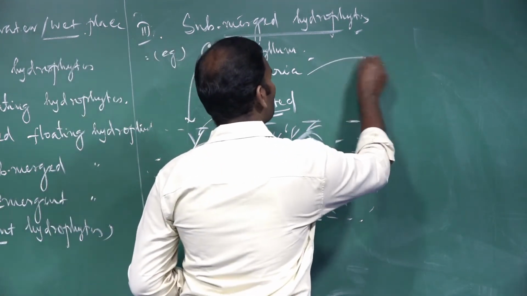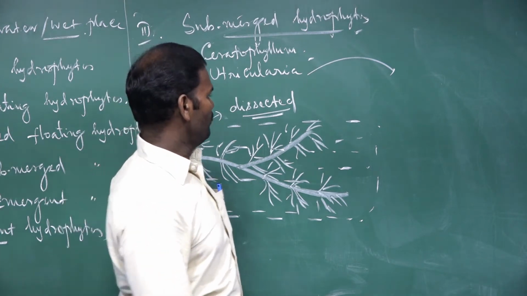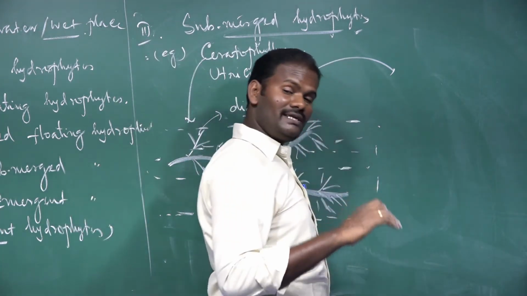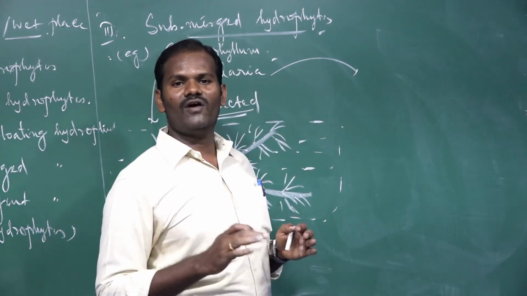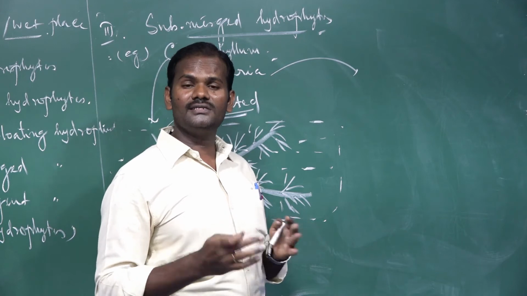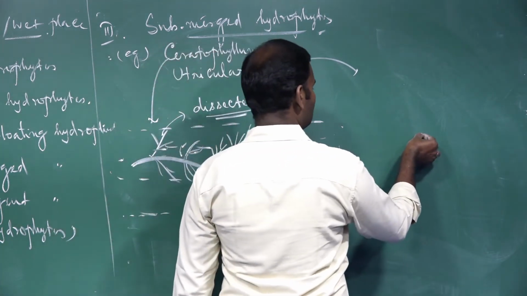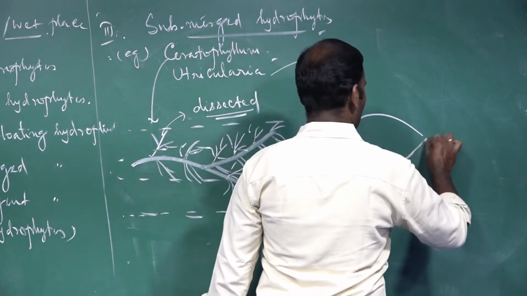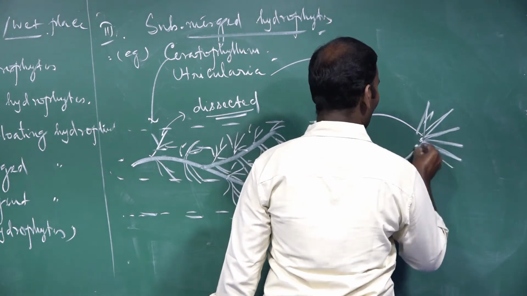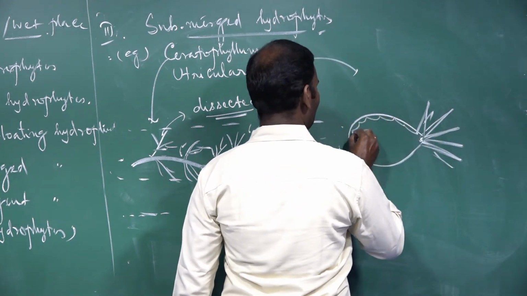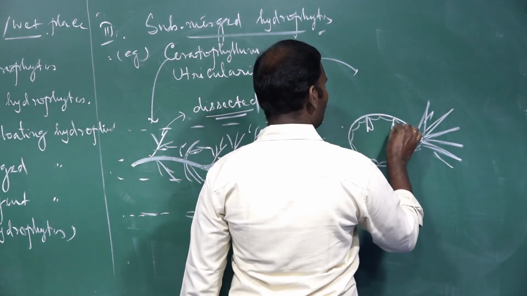Similarly, another one, Utricularia, commonly called bladderwort. It is also called an insectivorous plant. How do they capture the insect? For that purpose, they have to be morphologically adapted or modified. How are they modified? Into bladder-like structures. They have sensitive external hair-like structures, and the internal structures produce absorbing hairs.